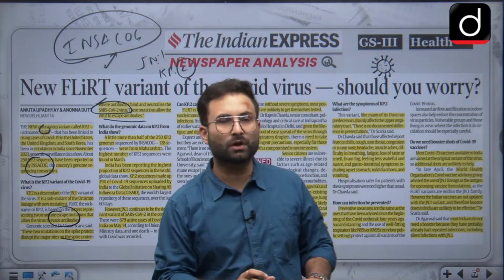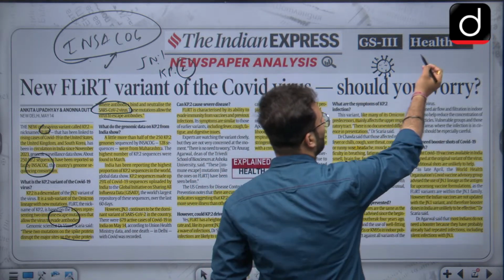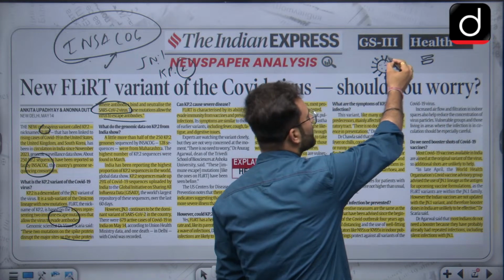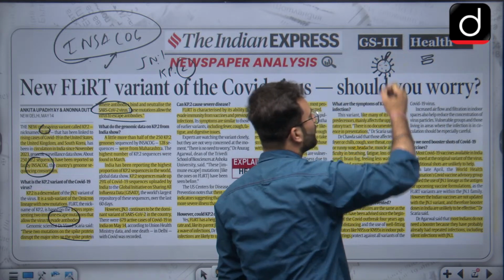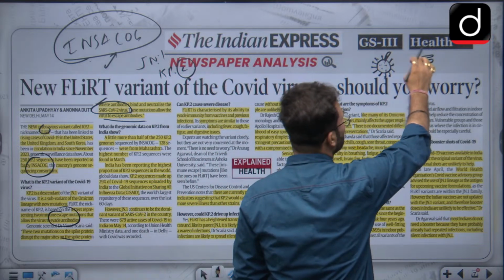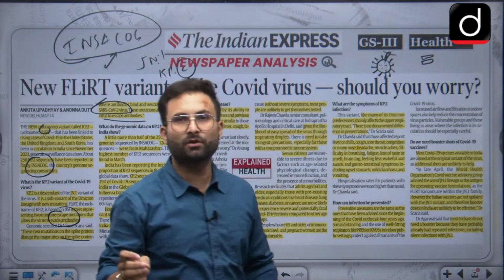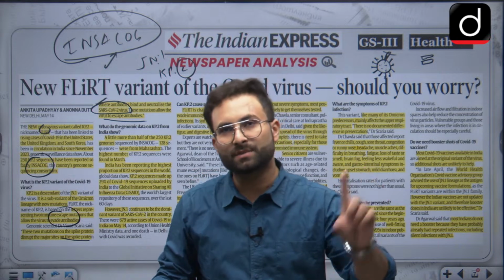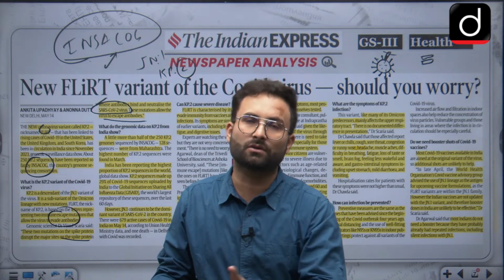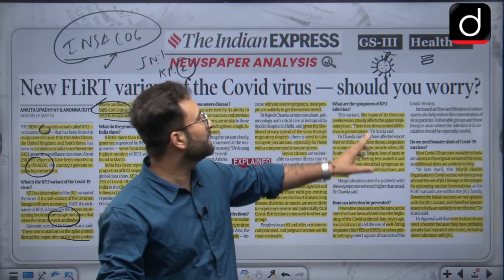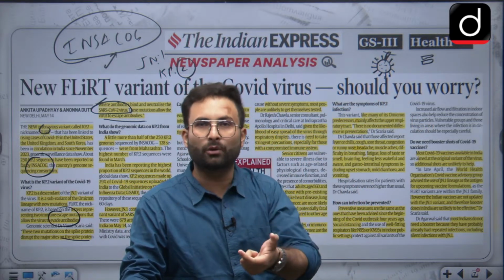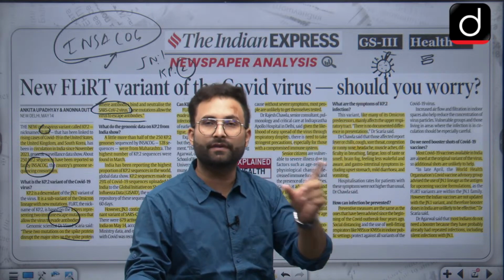Earlier what used to happen is that you send, let's say, an antibody, something like this, and it would attach to these particular spikes. Now, because of the mutation, their address has been changed. You can simply say that you have sent a letter, but the address has been changed, and because of which that letter either will not reach the perfect address or will get lost. Ultimately these spikes will not be countered, or you can say the coronavirus will not be countered by these antibodies, and that is why the infection will stay.